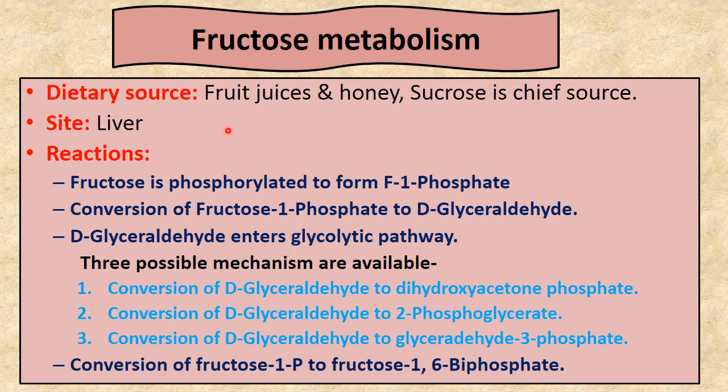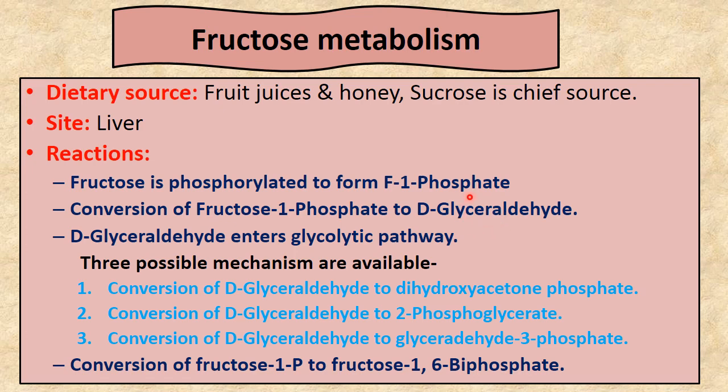Now we see the reactions for fructose metabolism. In the pathway, first, fructose is phosphorylated to form fructose 6 phosphate. So in the first step, fructose gets phosphorylated, or by utilizing 1 ATP it is converted into fructose 6 phosphate. This fructose 6 phosphate is then converted to fructose 1 phosphate, and fructose 1 phosphate is then converted to glyceraldehyde. This glyceraldehyde now enters the glycolytic pathway, but there are three